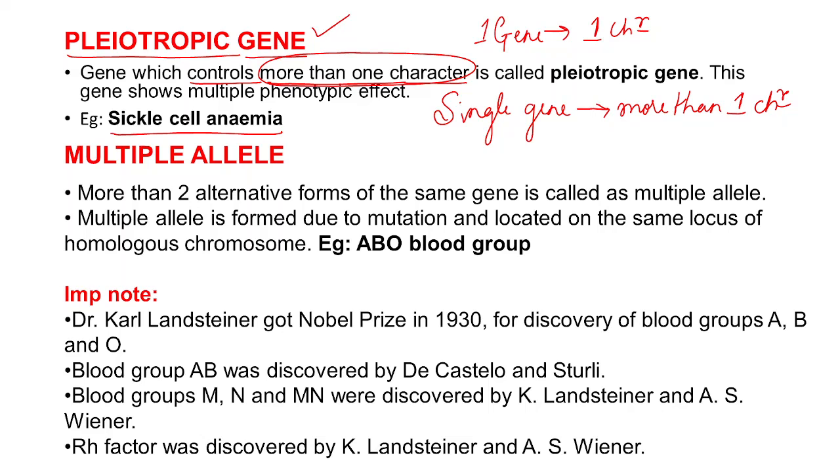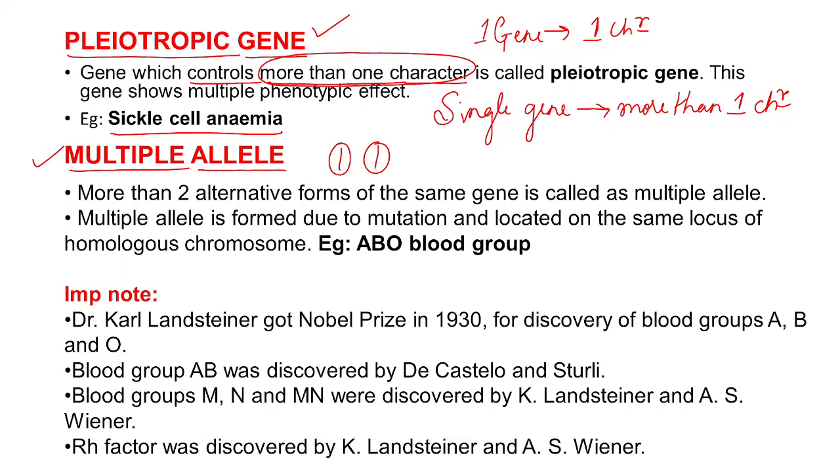The next example of deviation from Mendelian genetics is multiple allelism. Mendel told that for a particular character there will be two alleles, two alternative forms.